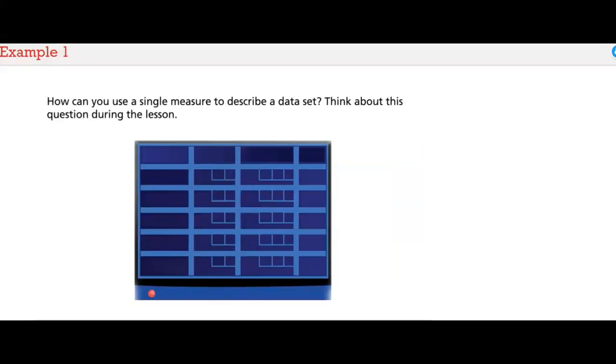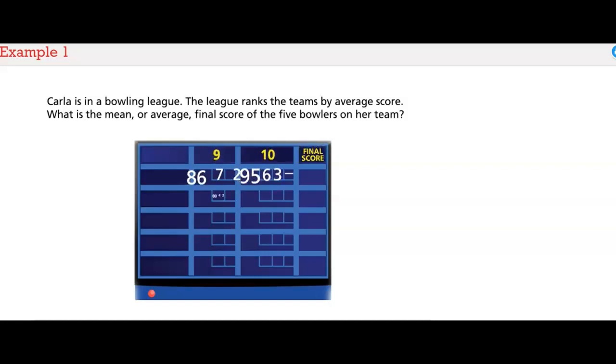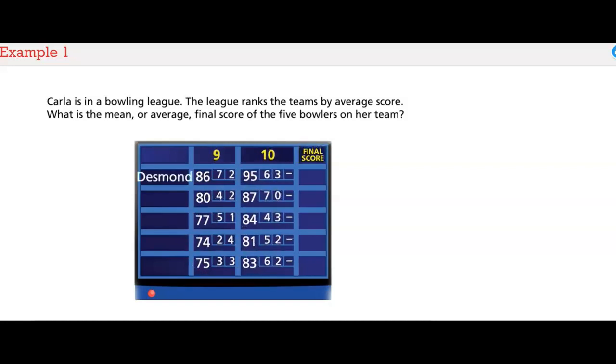How can you use a single measure to describe a data set? Think about this question during the lesson. Carla is in a bowling league. The league ranks the teams by average score. What is the mean or average final score of the 5 bowlers on her team?